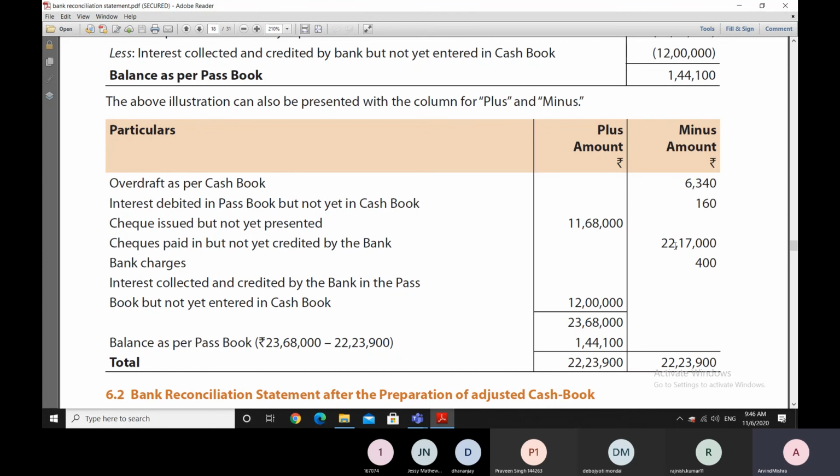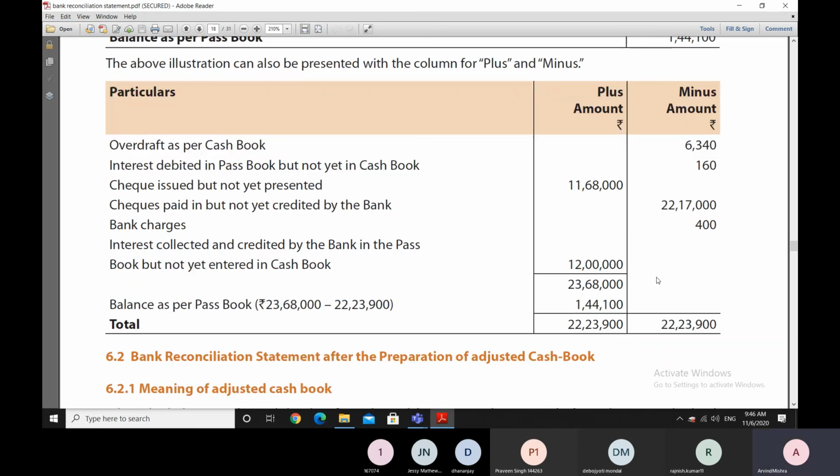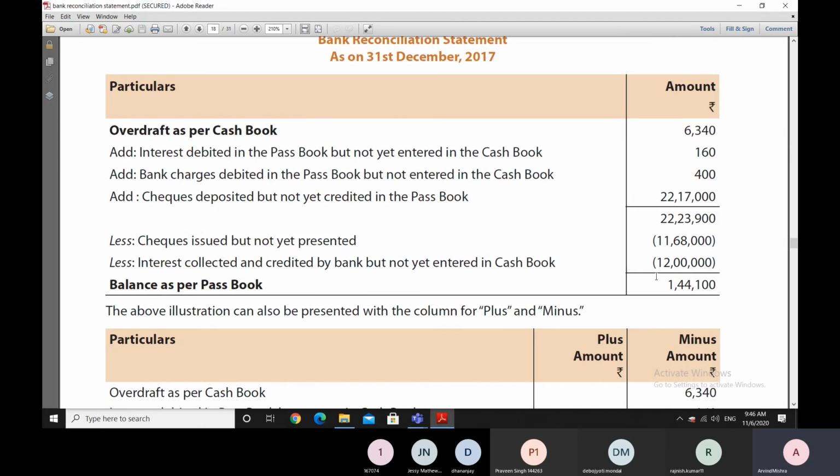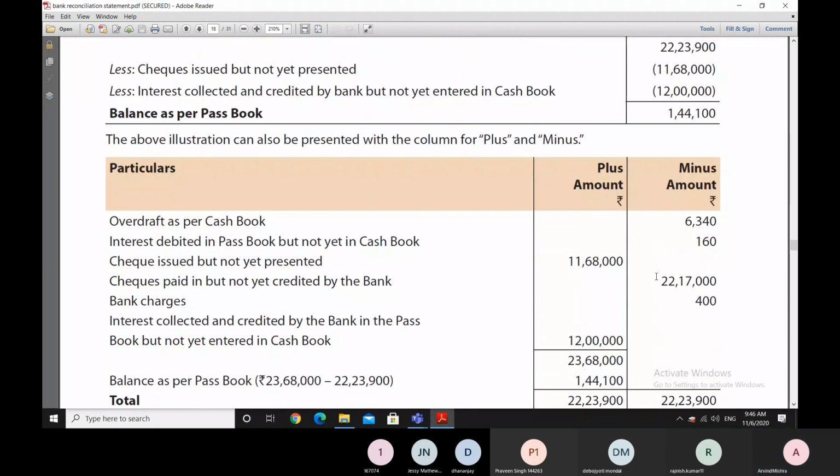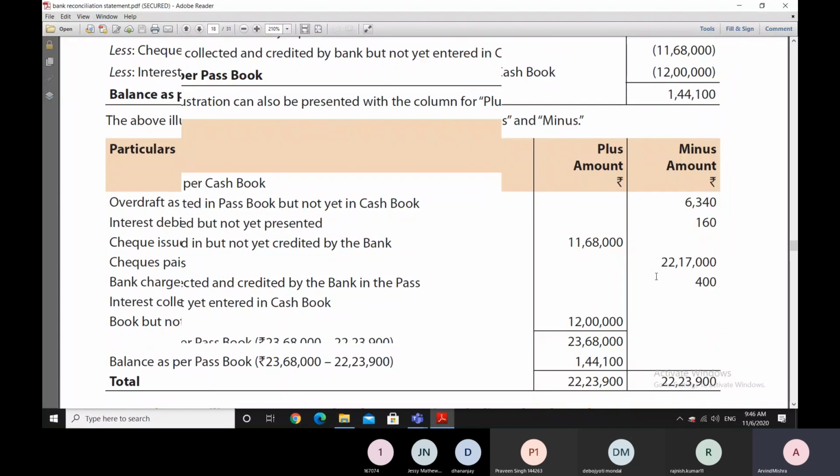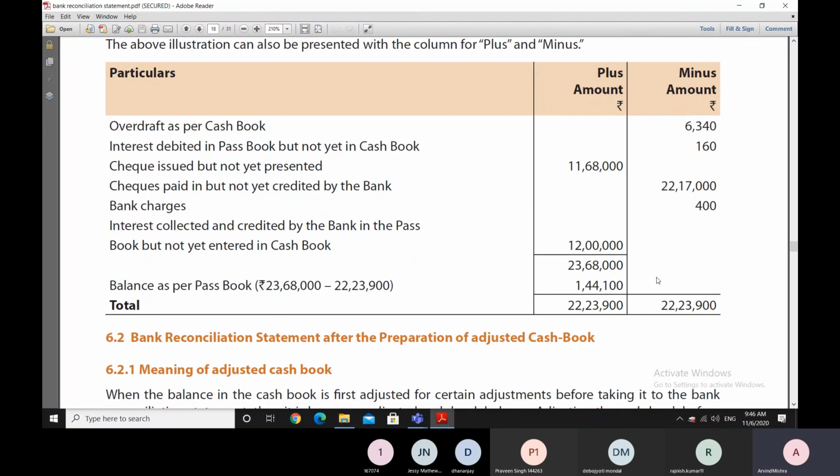Then we take the difference of the two columns, the plus and minus columns, because they are opposite signs, and we get a figure of 1,44,100 rupees, which is of course the balance as per the passbook. So that is how there is a minor difference between the handling of the two things, but we are arriving at the same answer in both the methods.